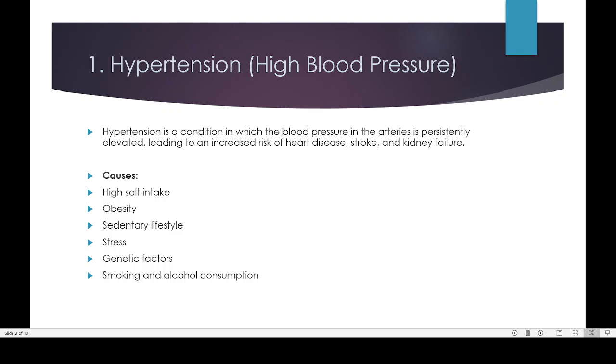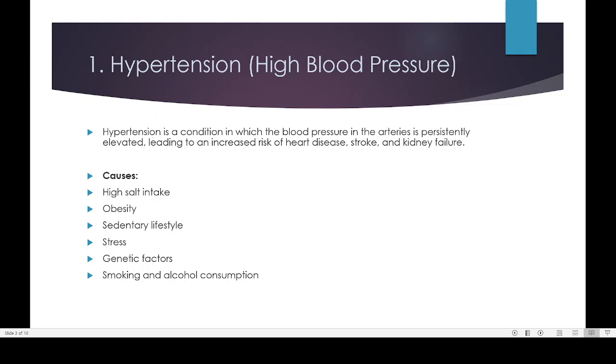So if you are putting additional salt into the rice while eating them, that will increase the salt content of your food. So during the younger age, it won't be creating much problem. But after an age of 40, if you are still continuing with this practice, that will be increasing the amount of salt that you are taking.